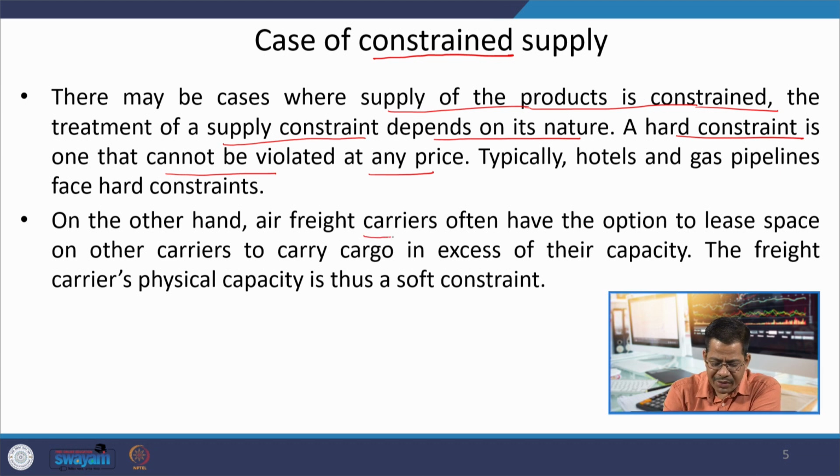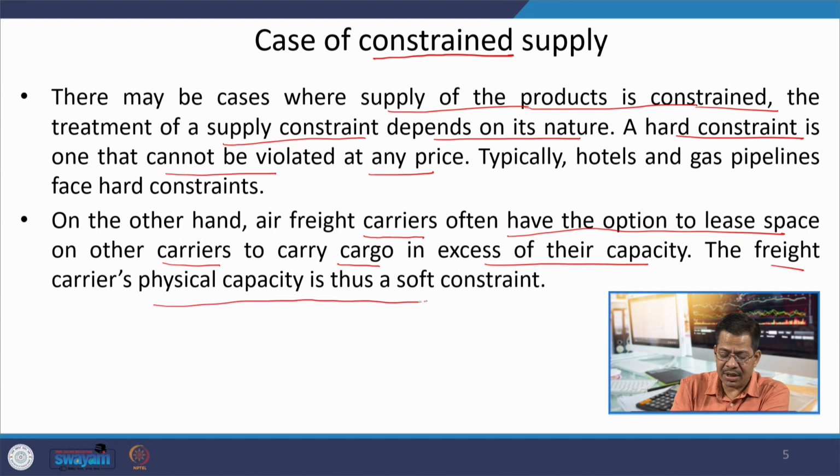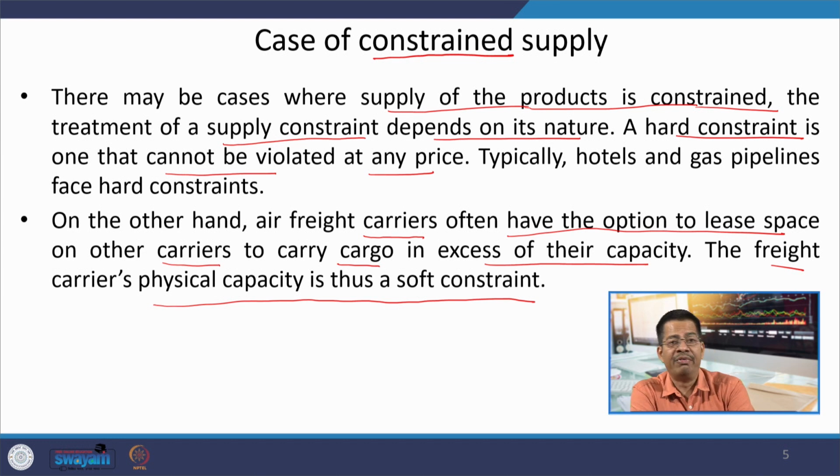Like air freight carriers often have the option to lease space on other carriers to carry cargo in excess of their capacity. The freight carrier's physical capacity is thus a soft constraint. What it says is that sometimes, as we discussed in our tactical level discussions yesterday in other classes, there is a system of overbooking.